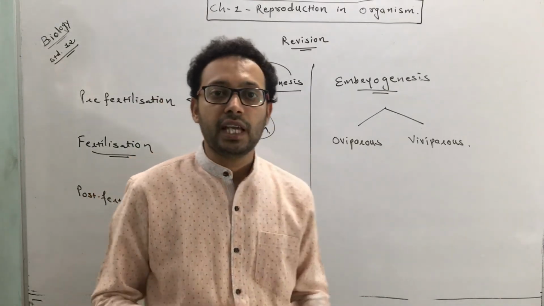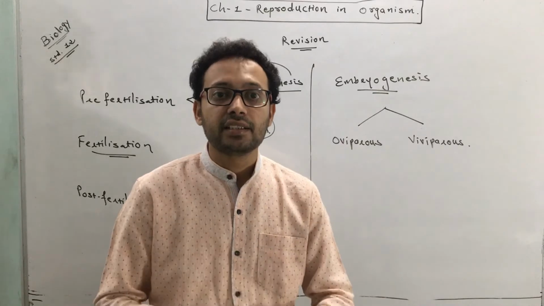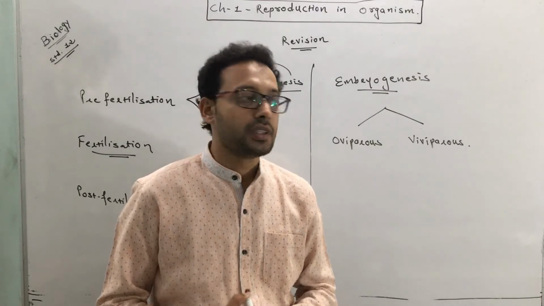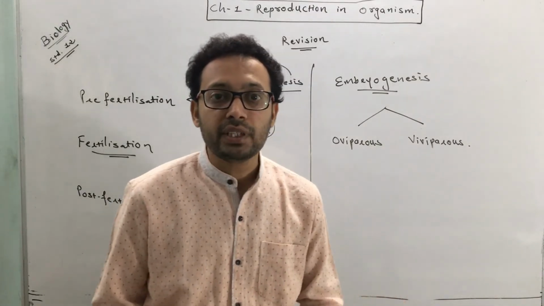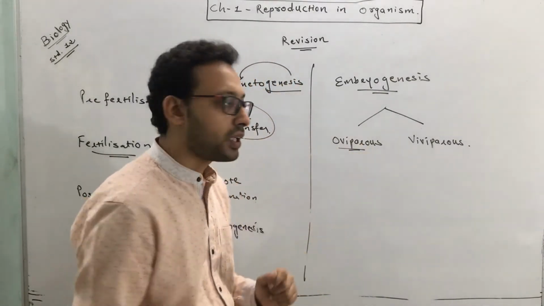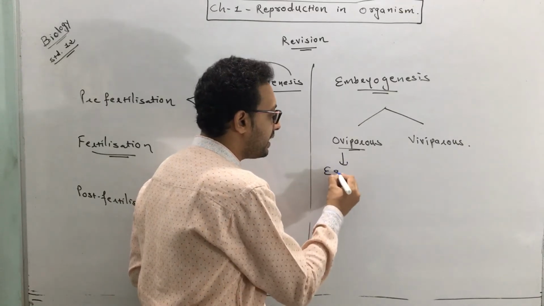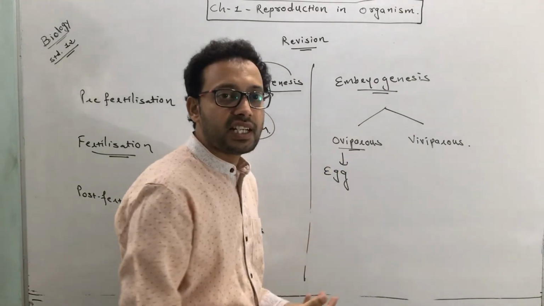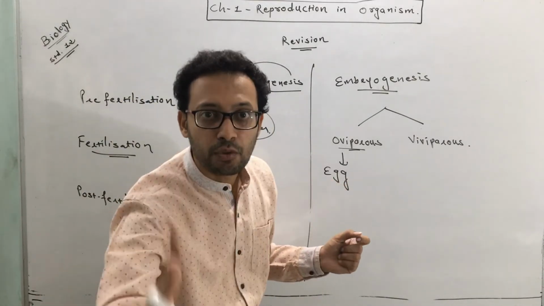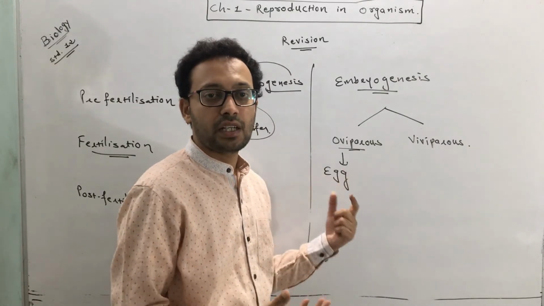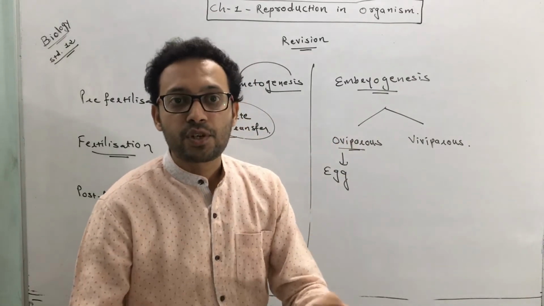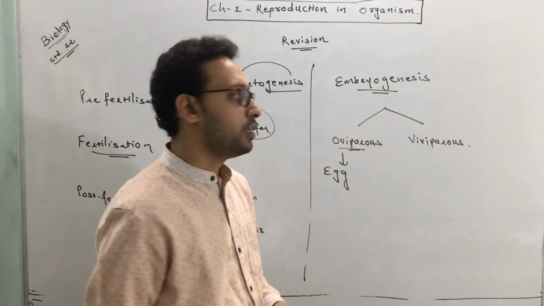In oviparous animals, the embryo is formed outside the body. They are called oviparous animals. In viviparous animals, the embryo is formed inside the body. In oviparous, the formation of embryo occurs outside the body. Or in simple terms, you can say that they give eggs, either fertilized or unfertilized, and the formation of embryo occurs in the egg outside the body. They lay eggs, for example birds and reptiles. They are the oviparous animals where embryo development occurs outside the body.